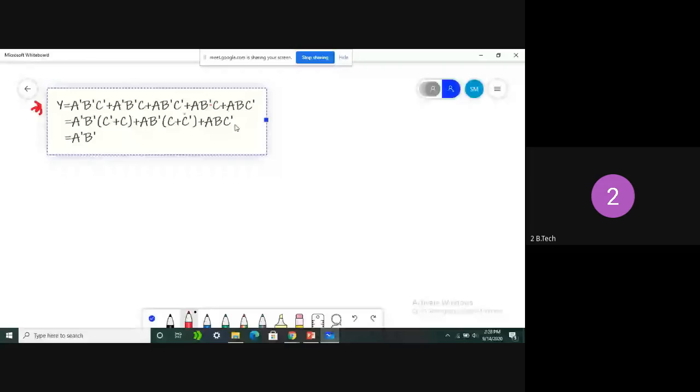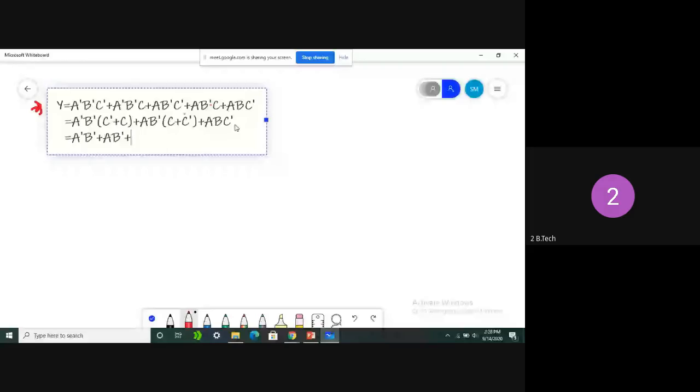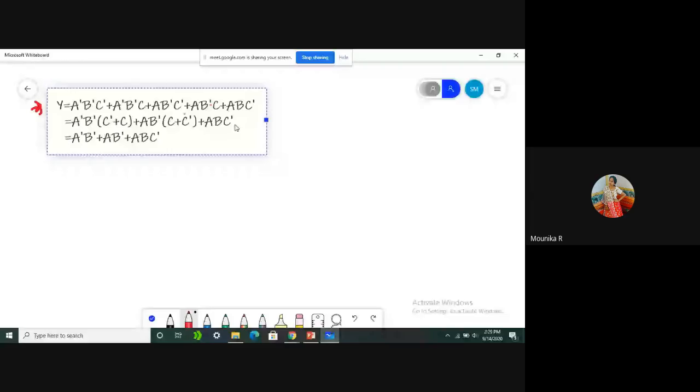In the next term we have A B bar. Again in the final term we have A B C bar. Again, we can take something common. What can we take common? B bar.